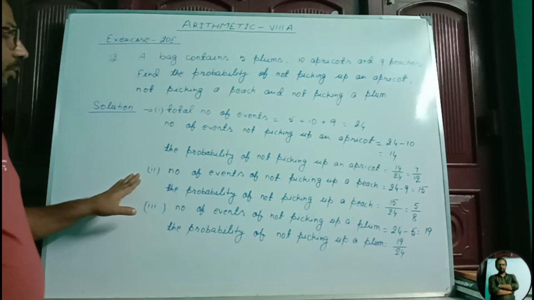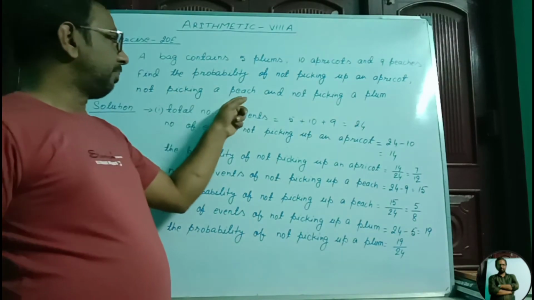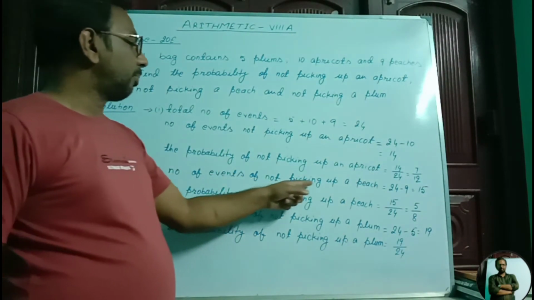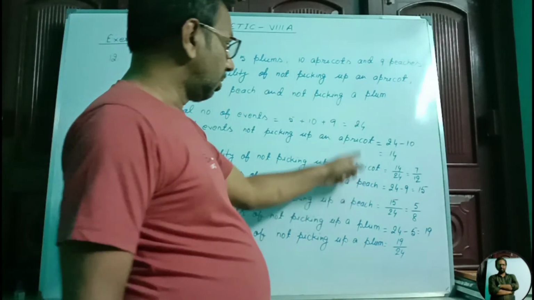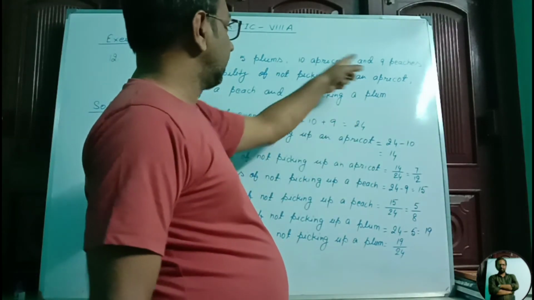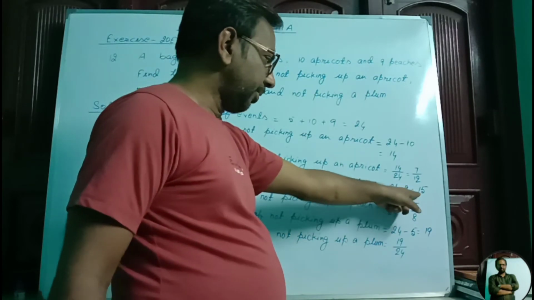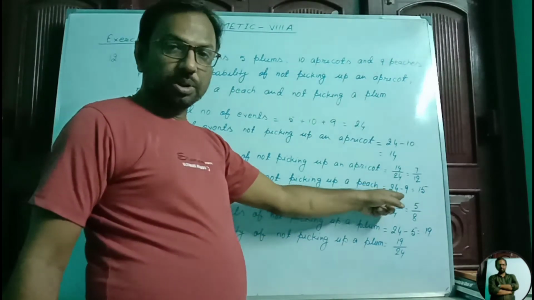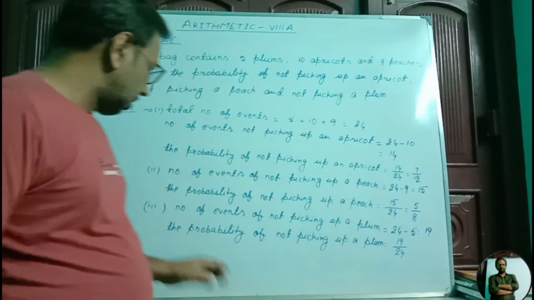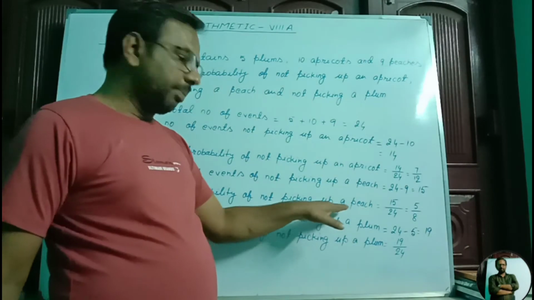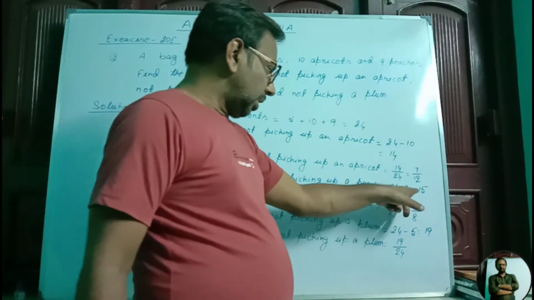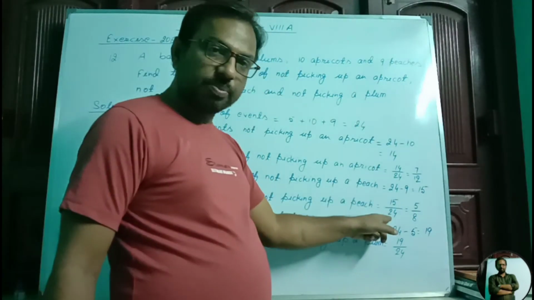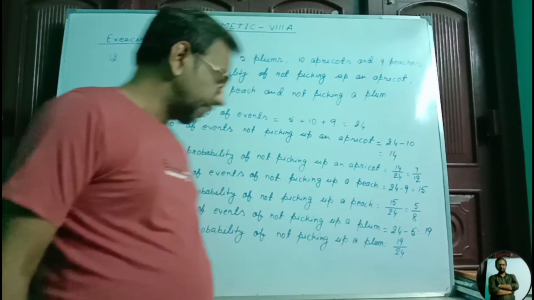Roman number 2, the probability of not picking a peach. First I wrote the number of events of not picking up a peach equal to 24 minus 9. That became 15. So the probability of not picking up a peach equals this 15 by the total number of events, 24. I have changed this to the simplest form, that is equal to 5 by 8.